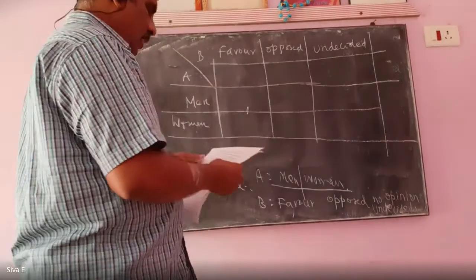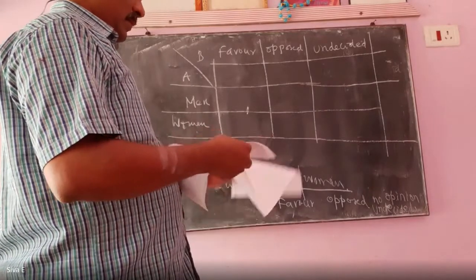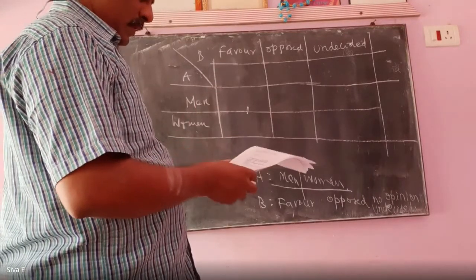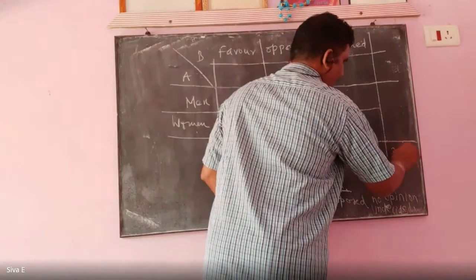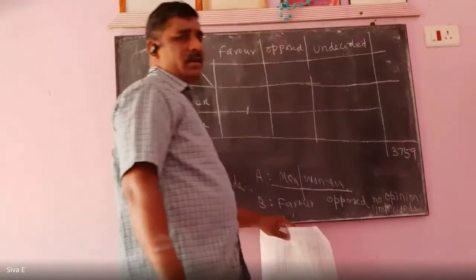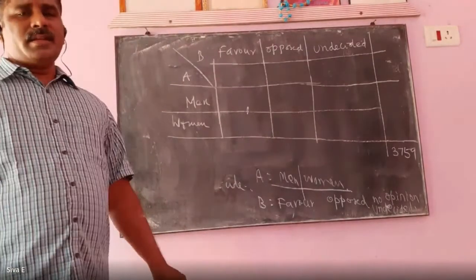Actually, here what is the total? 3759 is the total.